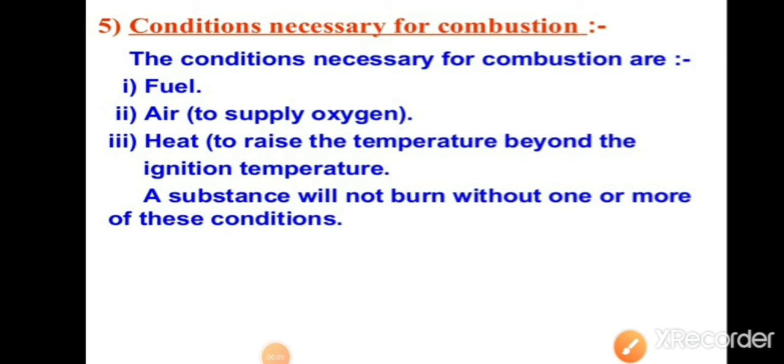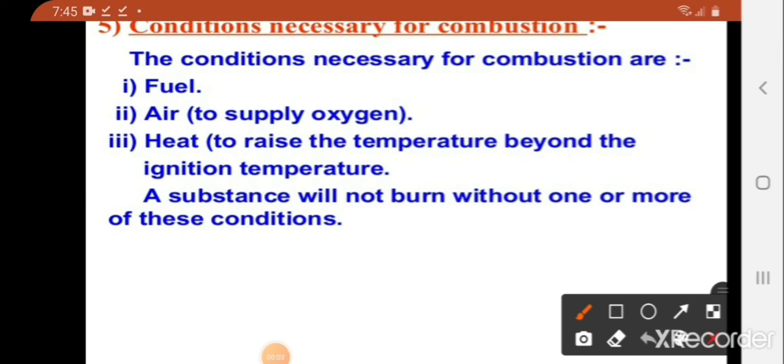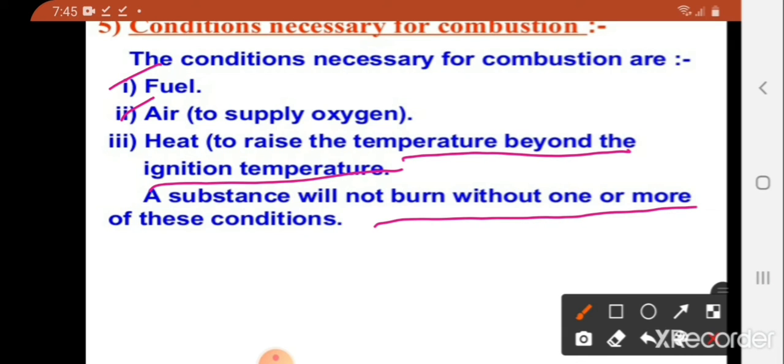From all those examples we have gone through, we can generalize the conditions necessary for combustion. Those conditions are: first one is fuel, second one is air, that is to supply oxygen, and third one is heat, that is to raise the temperature beyond the ignition temperature. What is ignition temperature? We have already learned. All in all, a substance will not burn without one or more of these conditions.